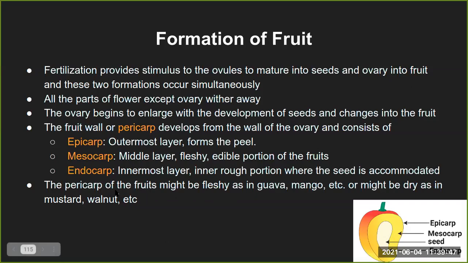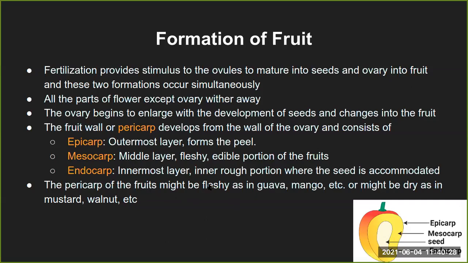The pericarp of the fruit might be fleshy, as in guava or mango that we know of, or might be dry, as in mustard and walnut. So not necessarily does it always have to be fleshy, or always have to be bigger. The guava has all the fleshy pulp, and the seeds are kind of at the center, but there is quite a lot of pulp around it. With respect to mango, there is one solid seed, and the fleshy pulp is around it.